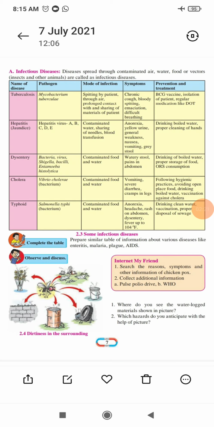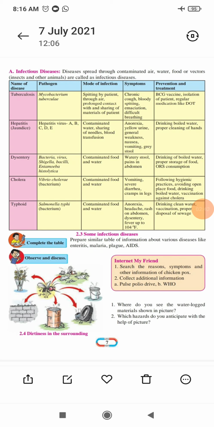Here in the preventions, how will you prevent dysentery? You have to drink boiled water and store food properly. Proper storage of food means whatever food you are eating should be proper. You should not eat more oily food like this. And ORS consumption. ORS you know very well, energy stools, all these are there.